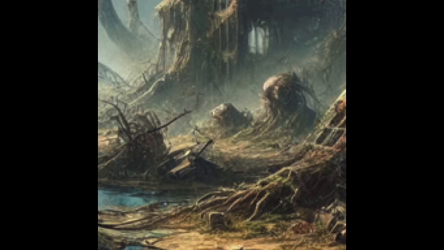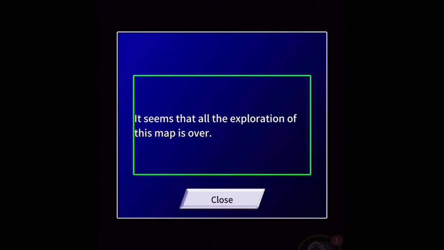Okay, we have a monster, but I'm gonna have to try to find it. I don't see it in Adventures, Shop, or Settings. Map search. It seems that all the exploration of this map is over.